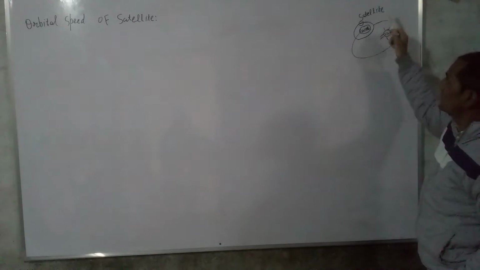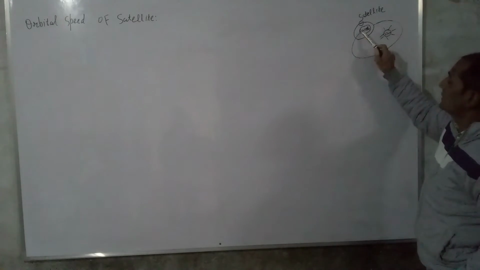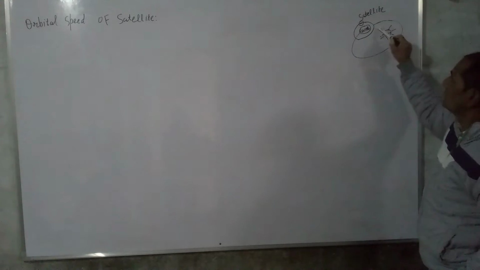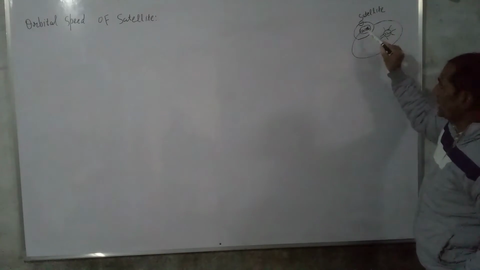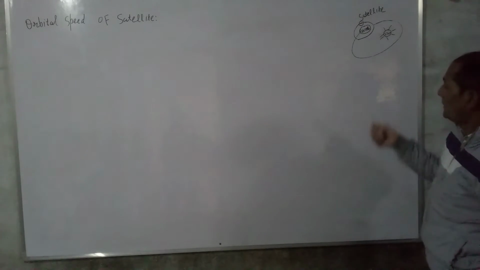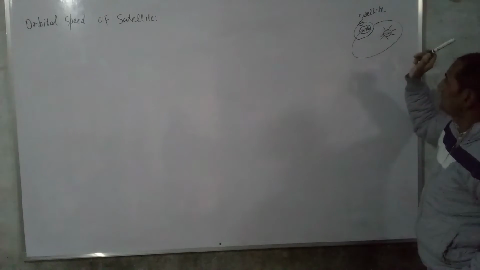Those bodies which revolve around the planet are known as satellites. For example, the Moon revolves around the Earth in a nearly circular orbit. So the Moon is the satellite of Earth. So bodies which revolve around the planets are known as satellites.